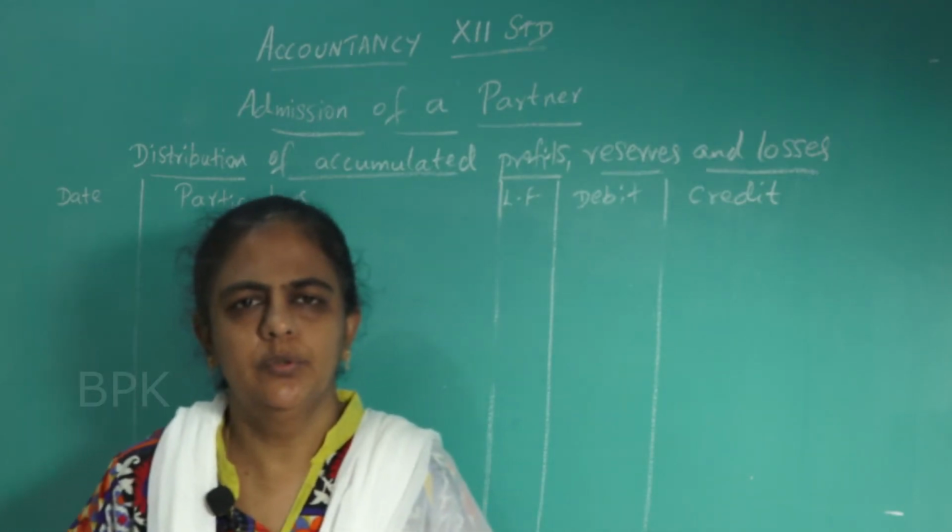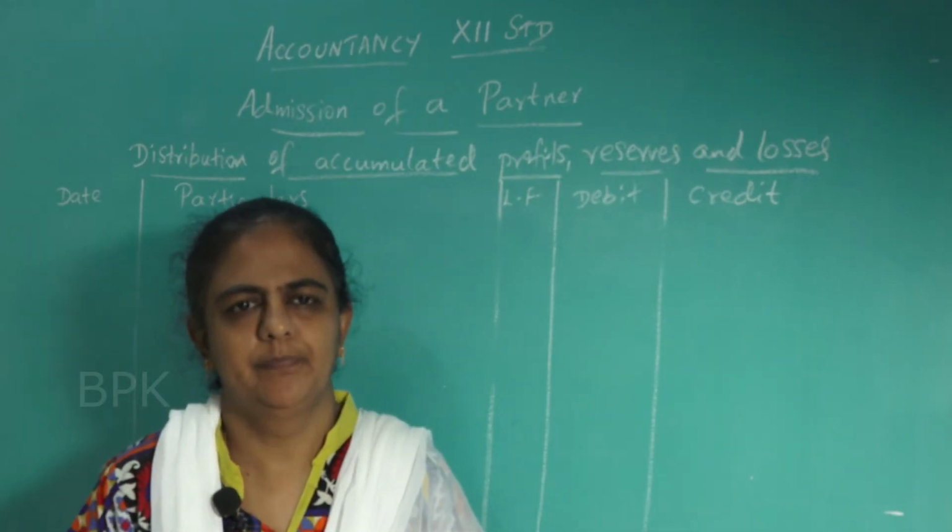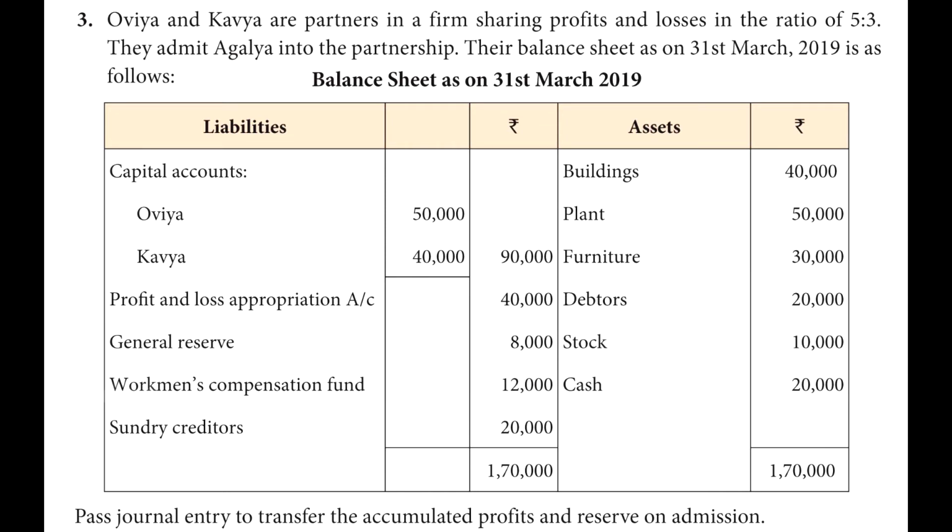Next we will move to question number 3. Watch the screen. I will read the question. Ovia and Kavya are partners in a firm sharing profits and losses in the ratio of 5:3. They admit Agalya into the partnership. Their balance sheet as on 31st March 2019 is as follows. A balance sheet is given, capital of Ovia and Kavya, 50,000 and 40,000, total 90,000.